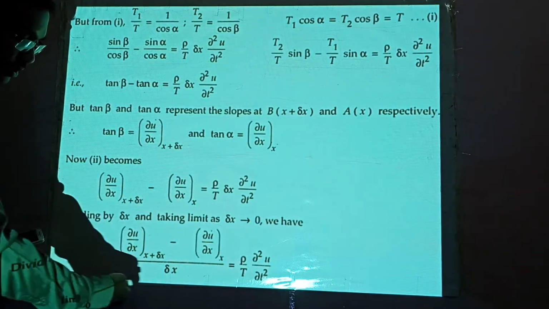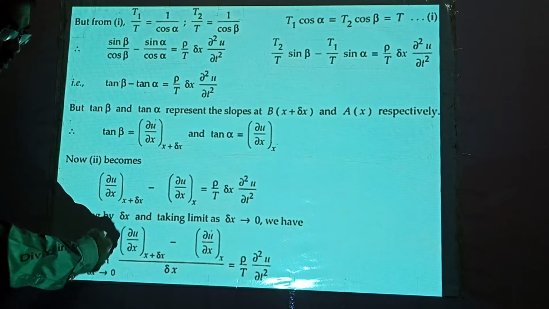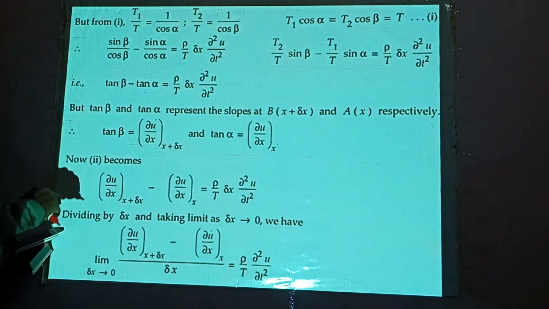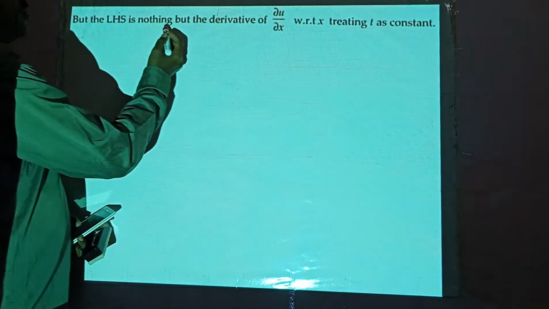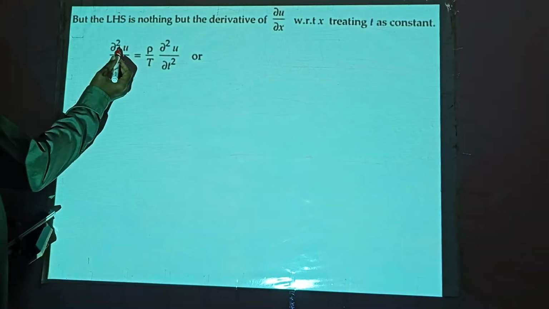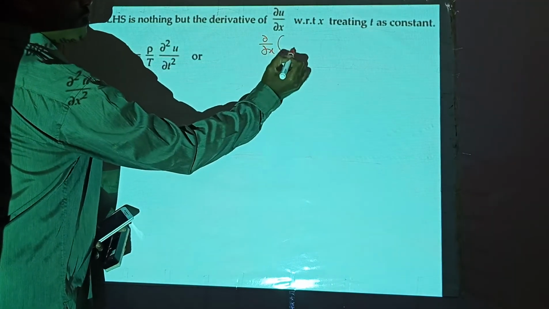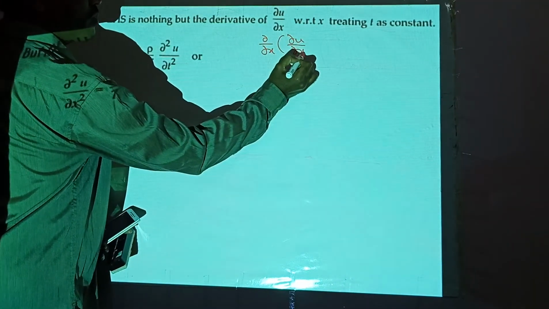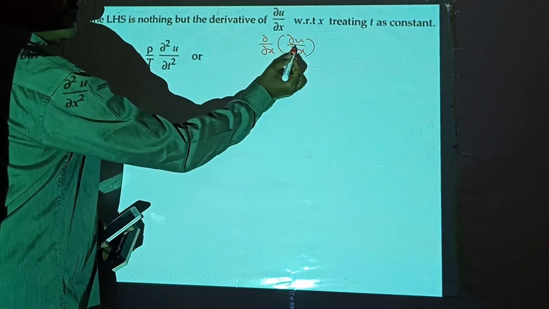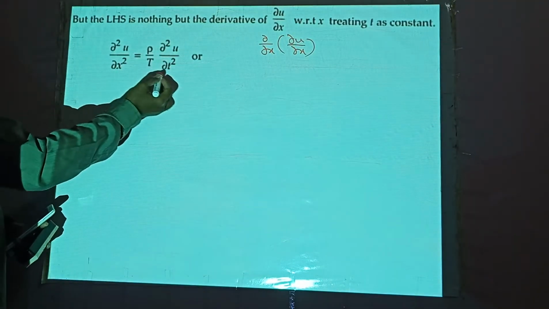Or in other words, you can say this has the derivative of dou u by dou x, which is nothing but the derivative of dou u by dou x with respect to x. Derivative of dou u by dou x means dou square u by dou x square, which is this.